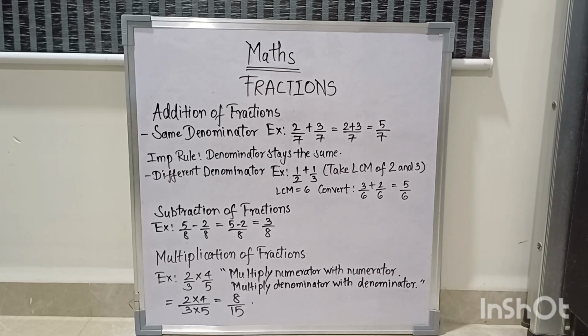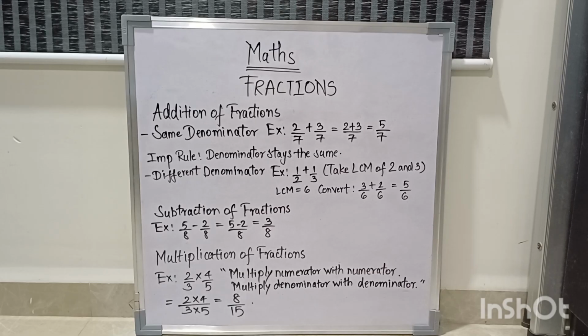What does it mean? It means what is the multiple of 2, 4 and 8, the least common multiple. You just recite the table of 4 and recite the table of 8. Where it matches, it's the least common multiple. 8 ones are 8, 4 twos are 8. So for the fraction 1 by 4, you have to multiply the numerator and denominator by 2. So you will get 2 by 8, and plus 1 by 8, that is 3 by 8.